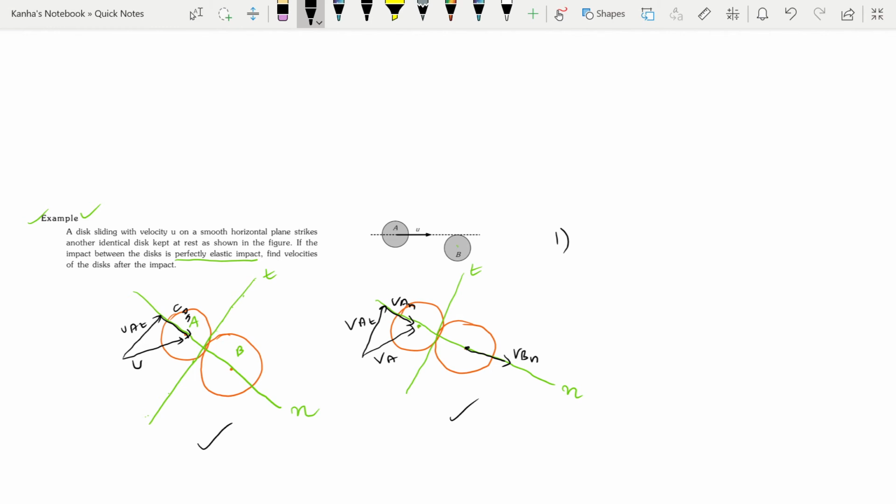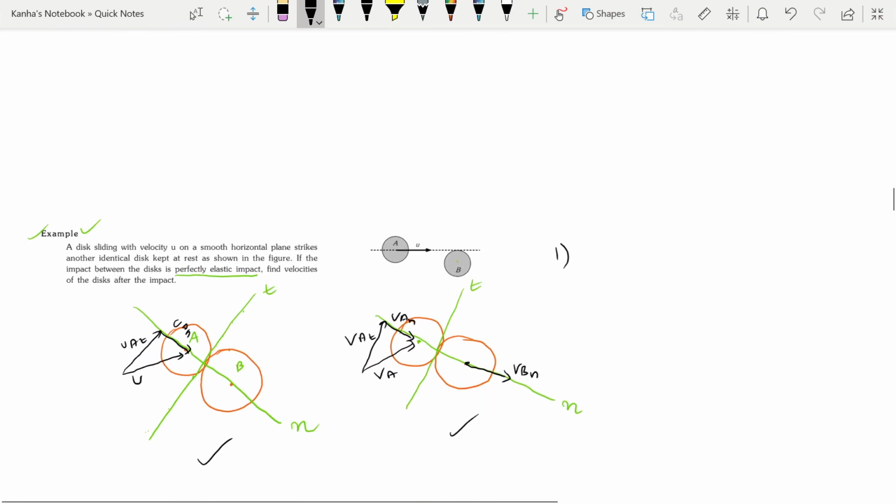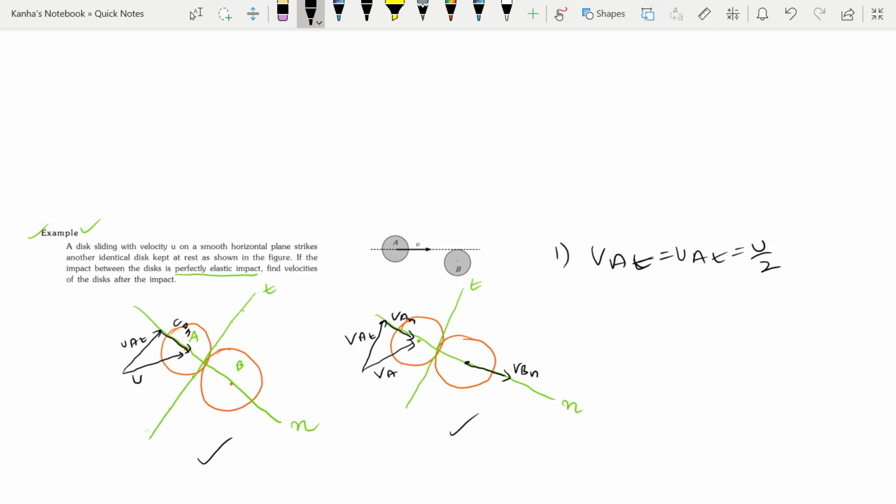Now let's talk about the components along the t axis. Using the same principle that I told you here, I can easily write my VAT is equal to my UAT, which is equal to U by 2. Okay, I assume this has been this. No, this is 30 degrees because of the question. This angle is, sorry, not this angle.